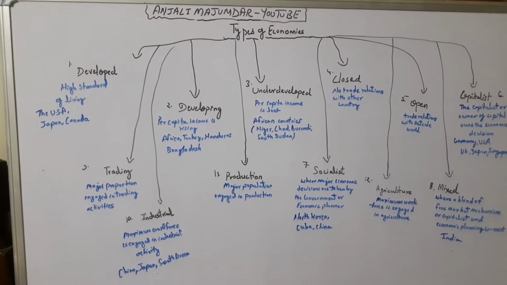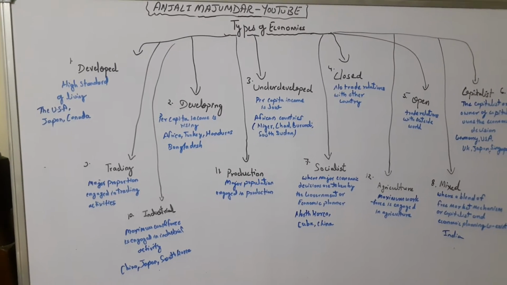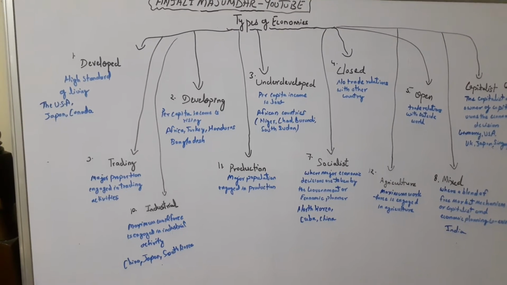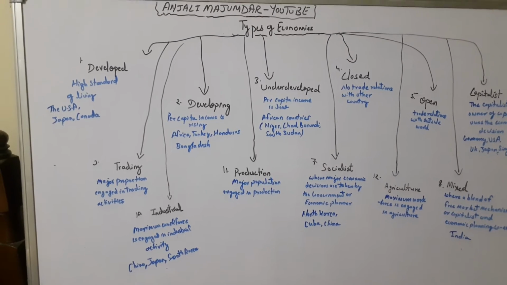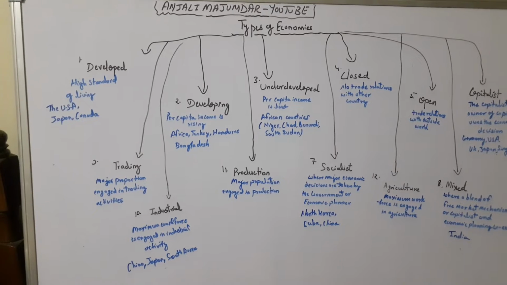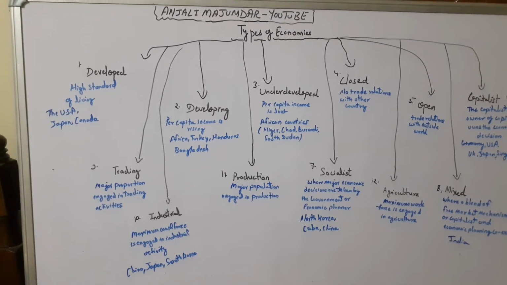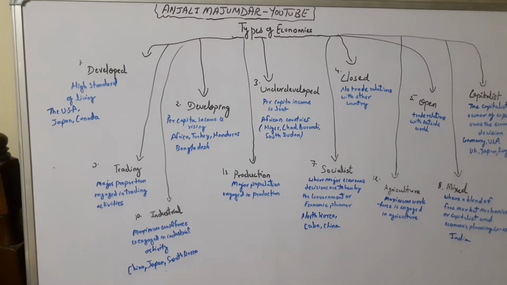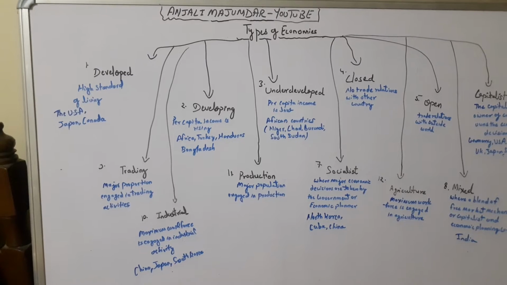These are very important activities that happen in an economy. When these activities, production, consumption and exchange, are governed under a certain law or norms or any diktat or regulations, that state of economy is called an economic system.